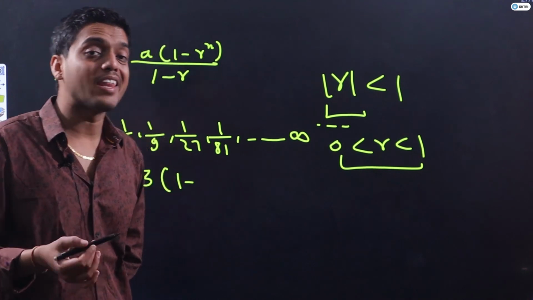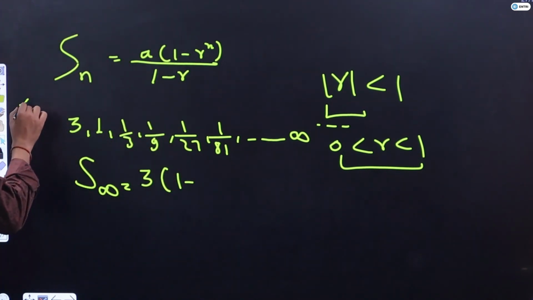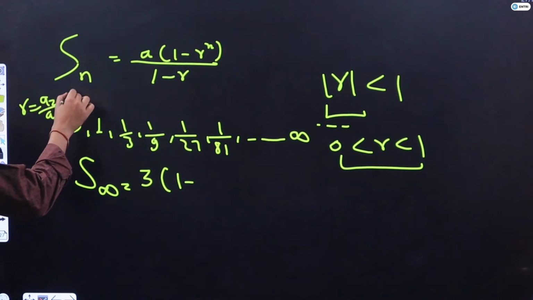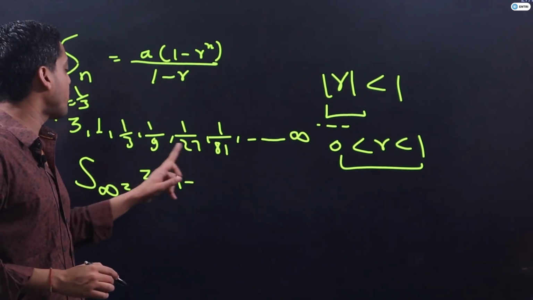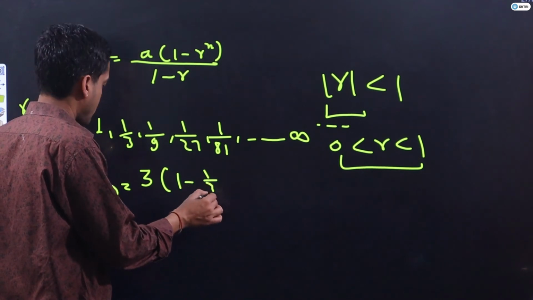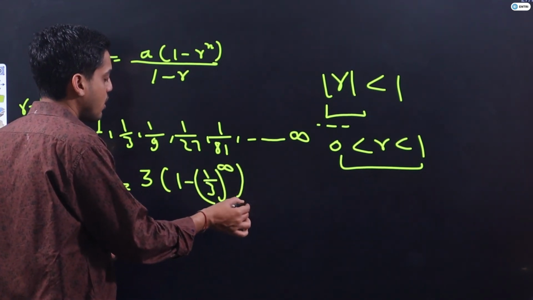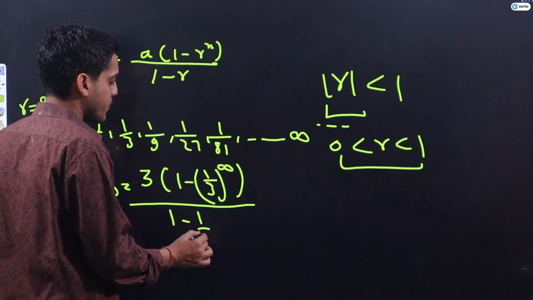R is 1 by 3. R is a2 upon a1, which is 1 upon 3. You can calculate it from any two consecutive numbers, it will be 1 by 3. Since infinite terms are there, I put infinite as the power, upon 1 minus 1 by 3.